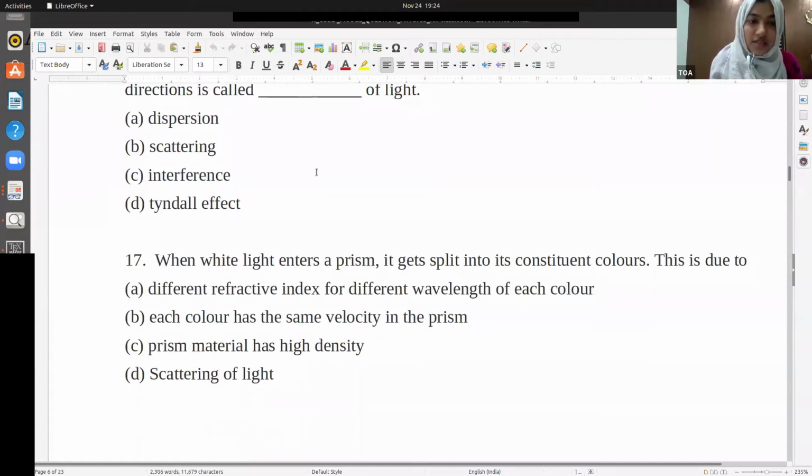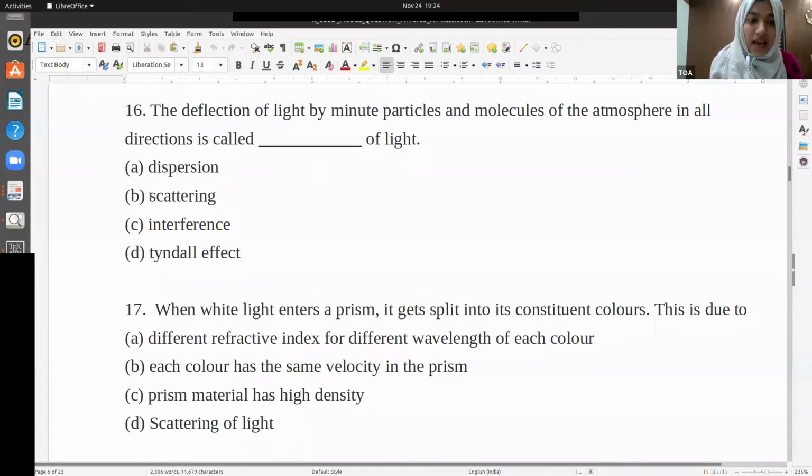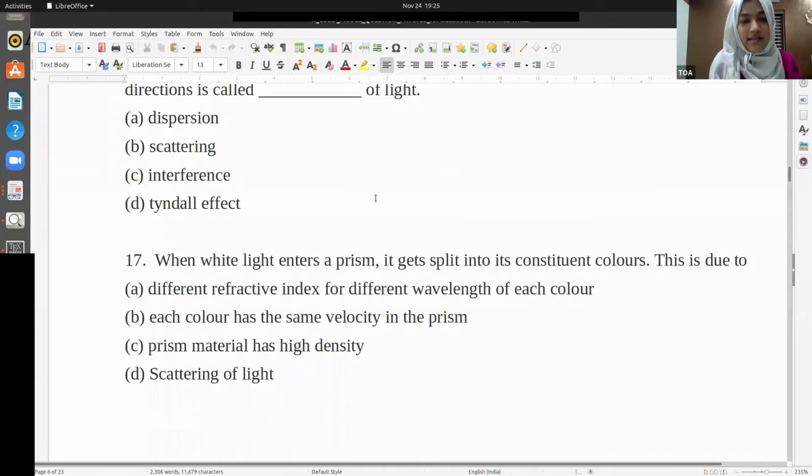The confusion is between options B and D. If the question says the deflection of light by minute particles and molecules, then it is scattering. What is the Tyndall effect? It is because of colloidal particles. It is the deflection of light by colloidal particles. That is the Tyndall effect. So deflection of light by minute particles is scattering. B is the option, scattering.